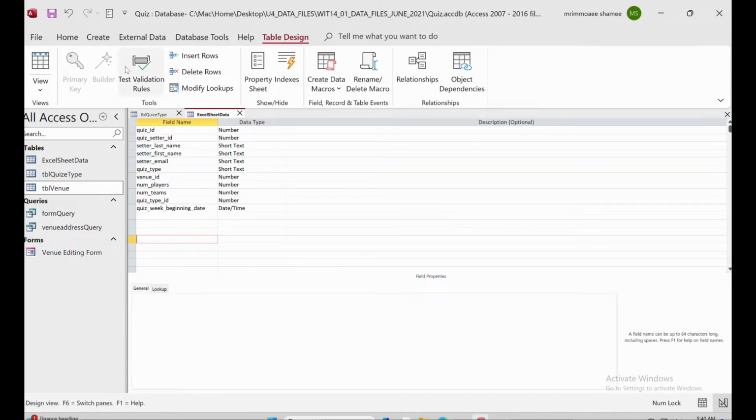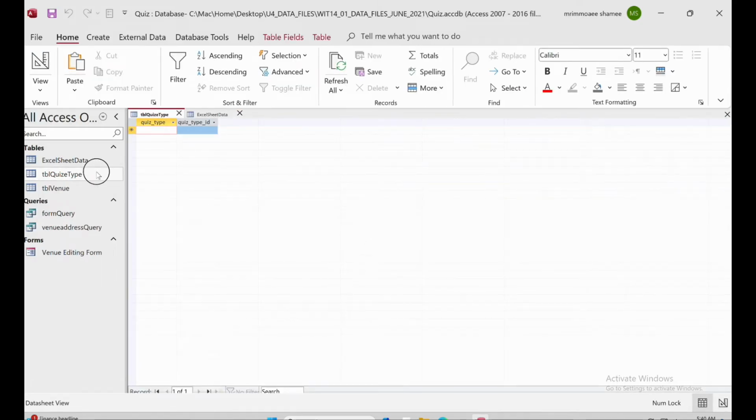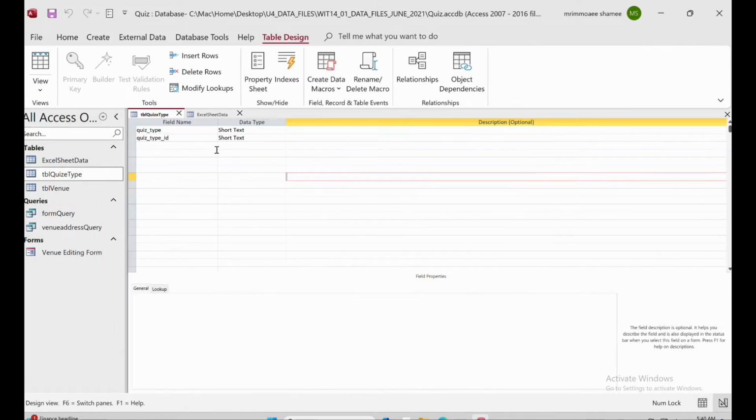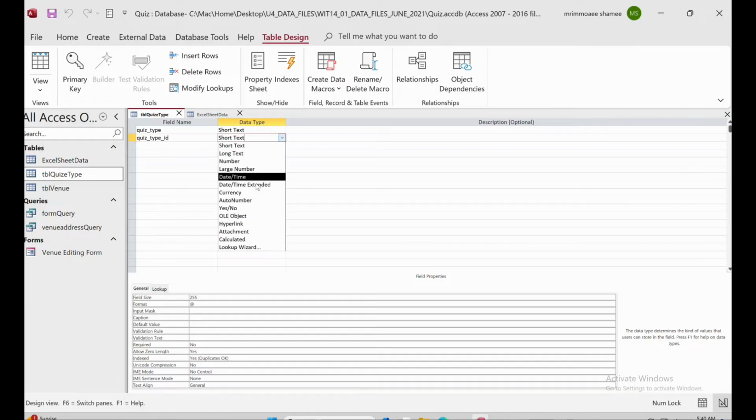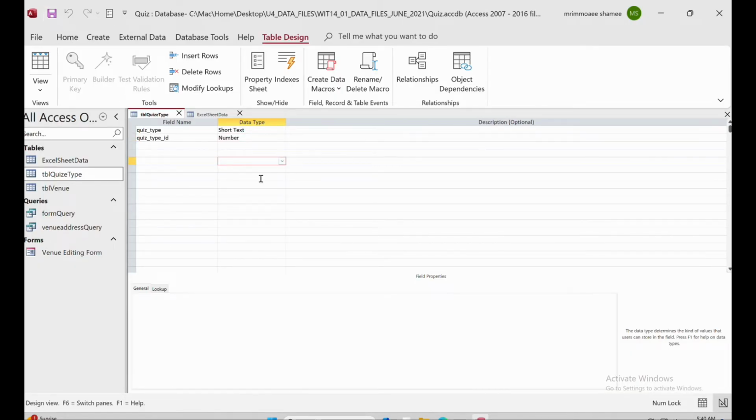Okay, then we will save these things. Because we take the quiz ID and the type, right? Yes. So when we go to here, we need to change the ID to number as well. Change it to number and then save it. Okay, so this one is done.